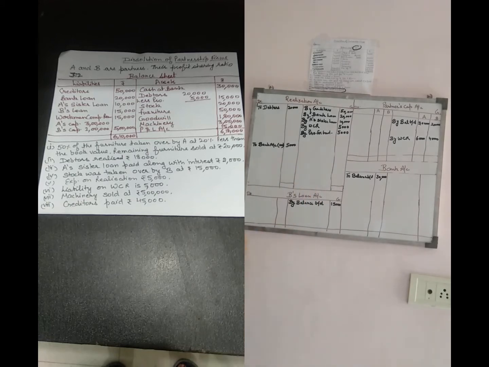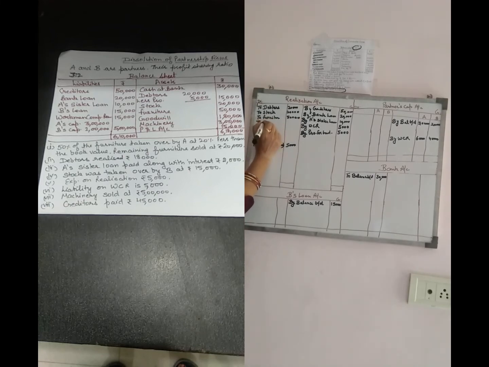After that the stock, like all the assets, the amount is 20,000. After that furniture, 50,000.